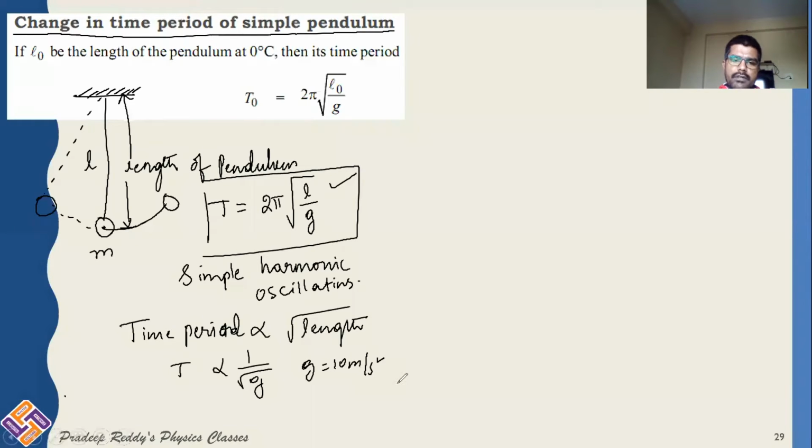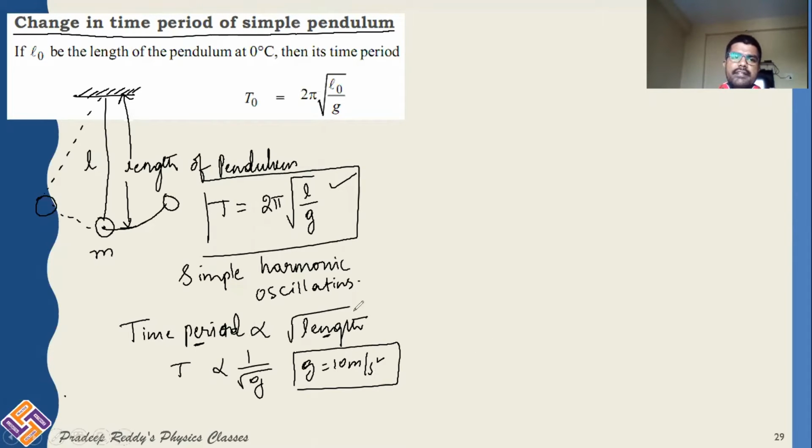This always remains the same. Acceleration due to gravity does not change, that you will be learning in class 9th itself. I am treating this as a fixed value. And the time period now is only dependent upon the length of the pendulum. As length of the pendulum changes, time period changes.